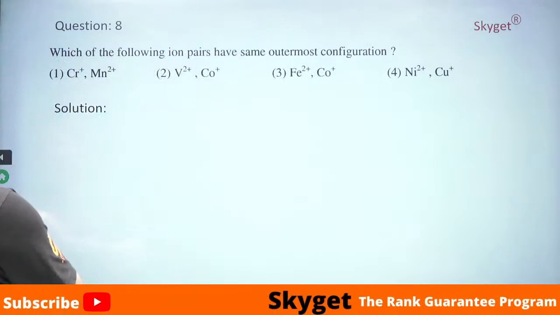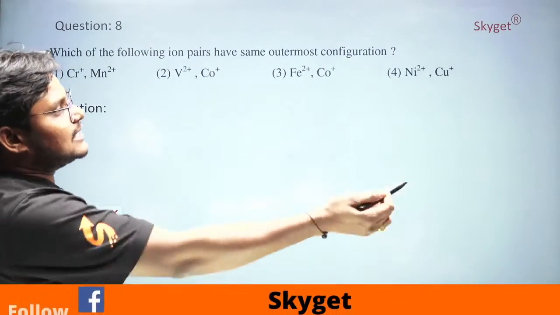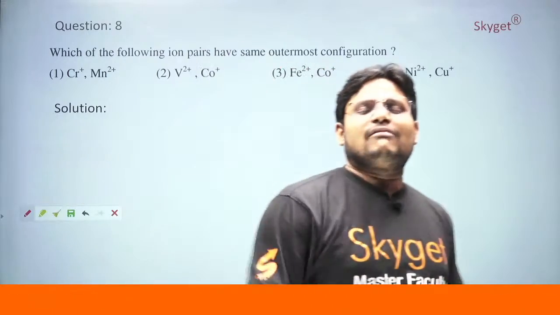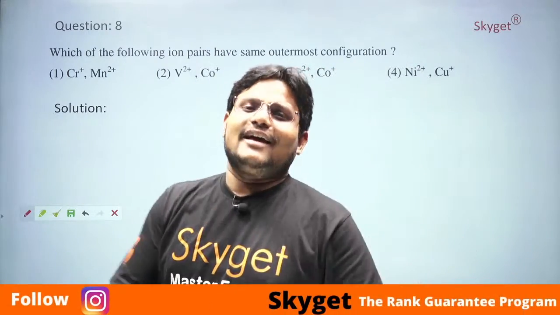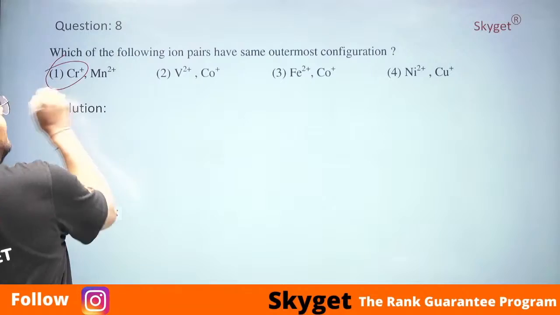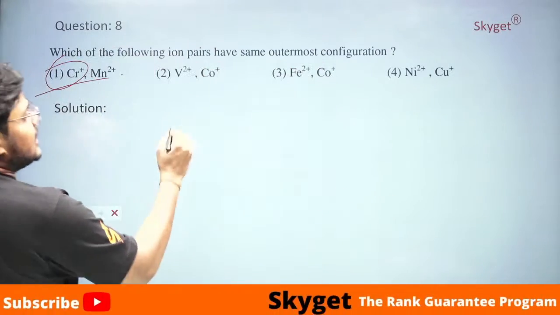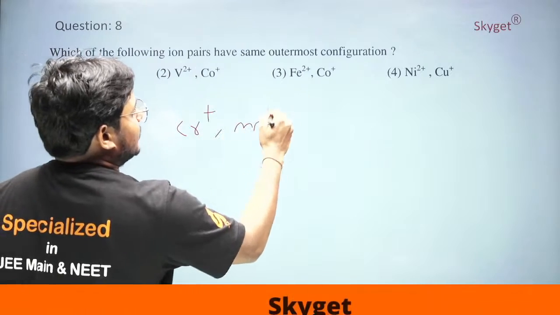If you observe here, the answer for this question is very easy, and it is a level 1 question. And you can see here, it is very easy, and with this type of question you can win the jackpot. Why? Because, Ramoji Rao, if you see here, Cr plus and Mn plus 2.